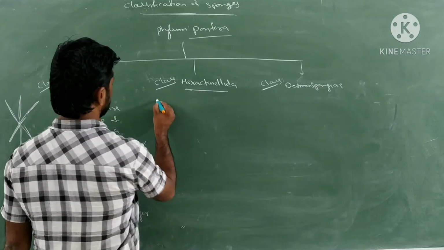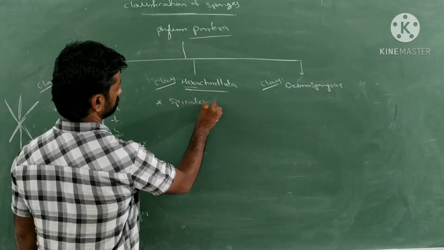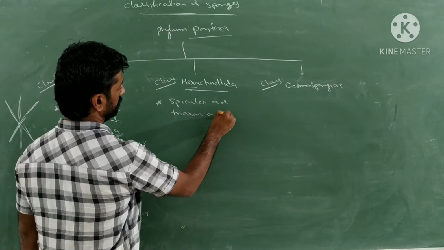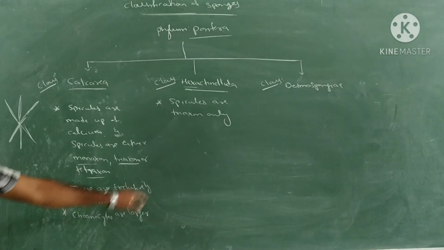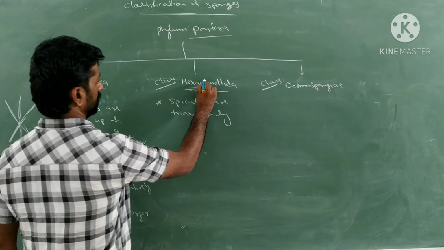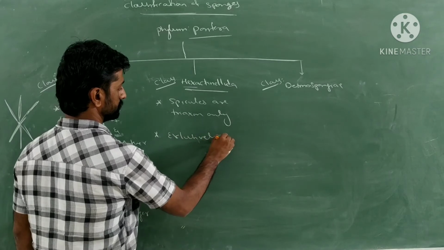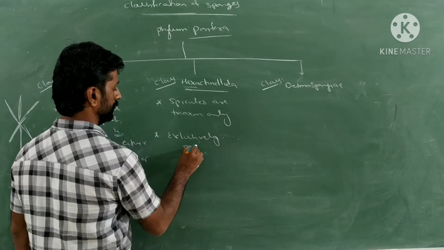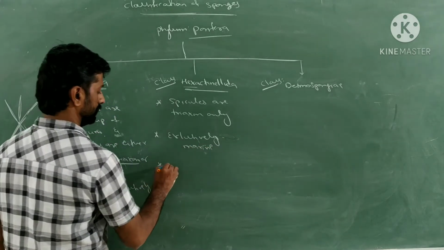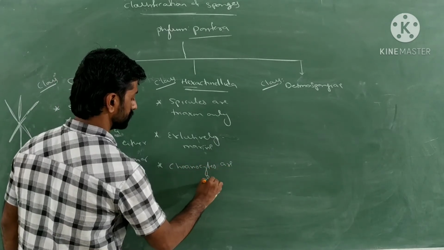In case of Hexactinellida, here hexa means 6. Here spicules are triaxon only. Spicules are triaxon only, means 6 rays will be present in the spicules. So they are called Hexactinellida. These sponges are also exclusively marine in nature. They will be present only in the sea water or the salt water. And here choanocytes are smaller. Choanocytes are smaller in nature.